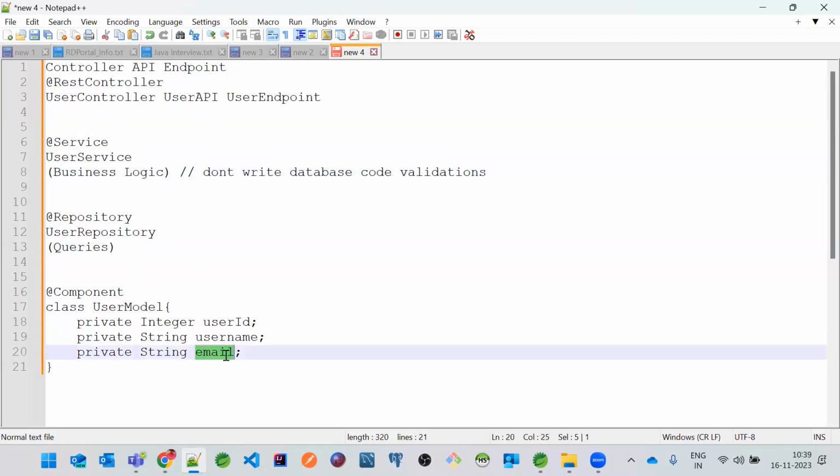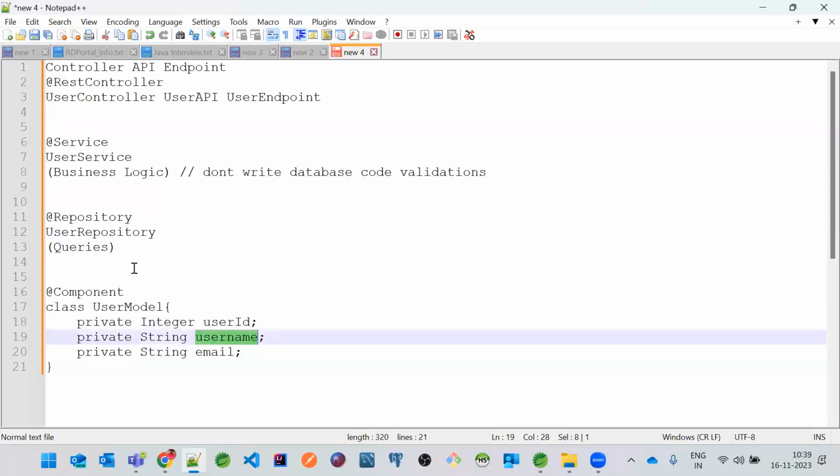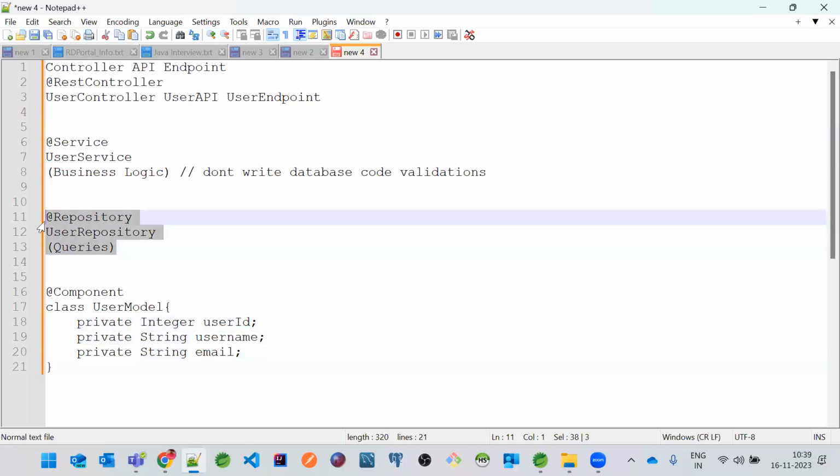Once the user email is valid, then we need to pass this email to fetch the complete record of the user. What is the user ID? What is the username? What is his password? And all these kinds of things we'll do in the repository. Sometimes we create POJO classes to do these things. Exactly.